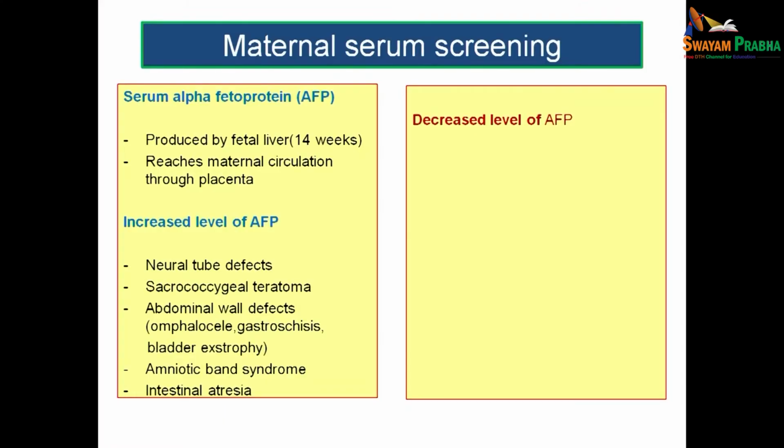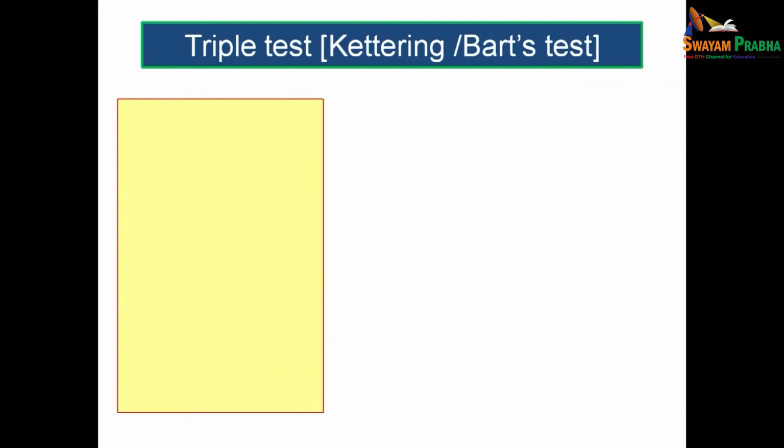And when will you get a decreased level of alpha fetoprotein? In case of Down syndrome, in case of trisomy 18, in case of triploidy, and in sex chromosomal anomalies. On all these conditions, it is said that the alpha fetoprotein will come down and there will be a decreased level of alpha fetoprotein. Another interesting thing is known as triple test or Kettering or Bart's test.